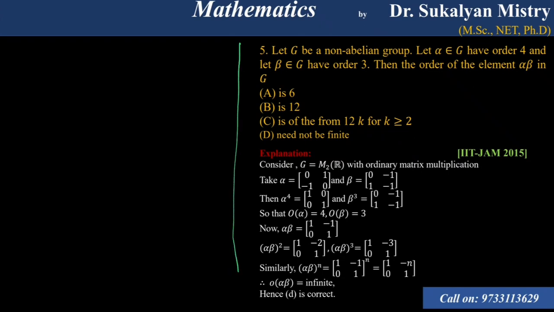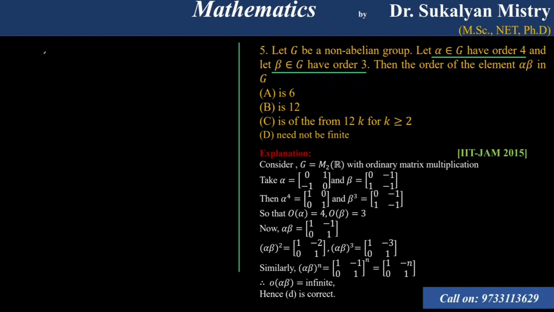Let G be a non-abelian group. Let alpha belong to G of order 4 and beta belong to G of order 3. So I am considering a non-abelian group. So we know that a group of matrices is non-abelian, because matrix multiplication is not commutative. Okay? So let us consider 2 cross 2 matrices.